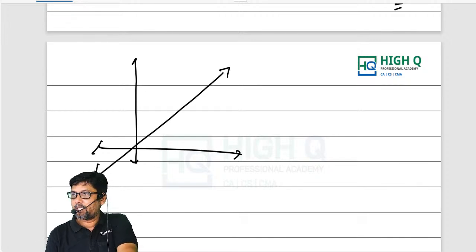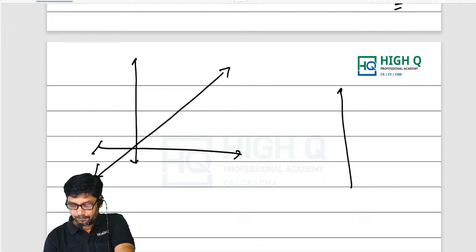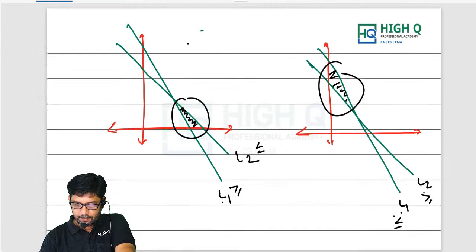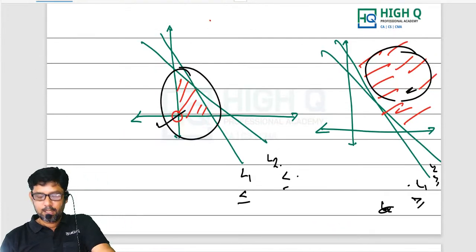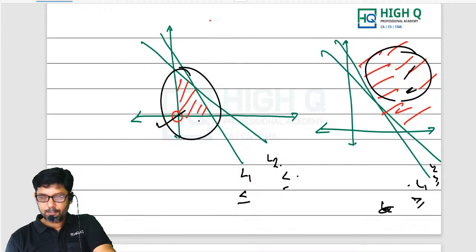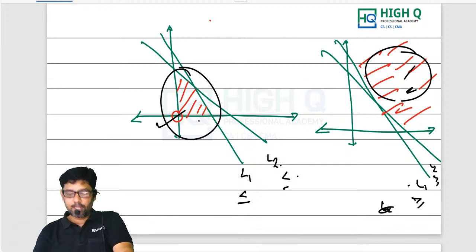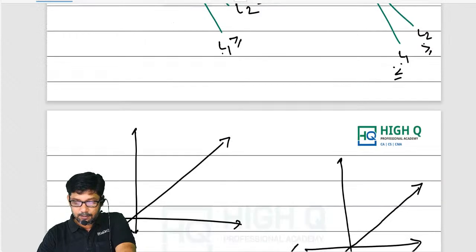The line is passing through the origin. Preeti is asking what the feasible region is. My dear Preeti, this is the feasible region. That is the possible region. The possible region is bounded here, and unbounded here. The shaded portion is the feasible region.